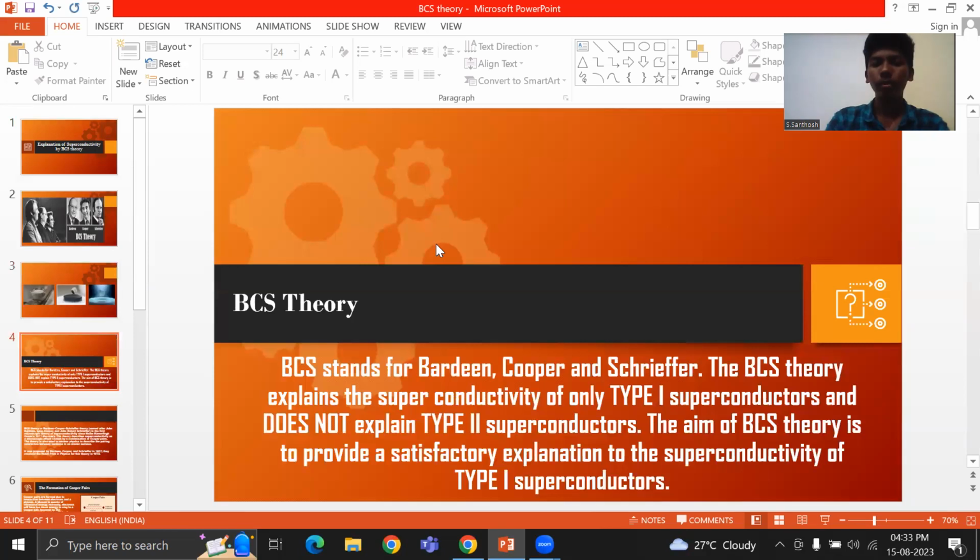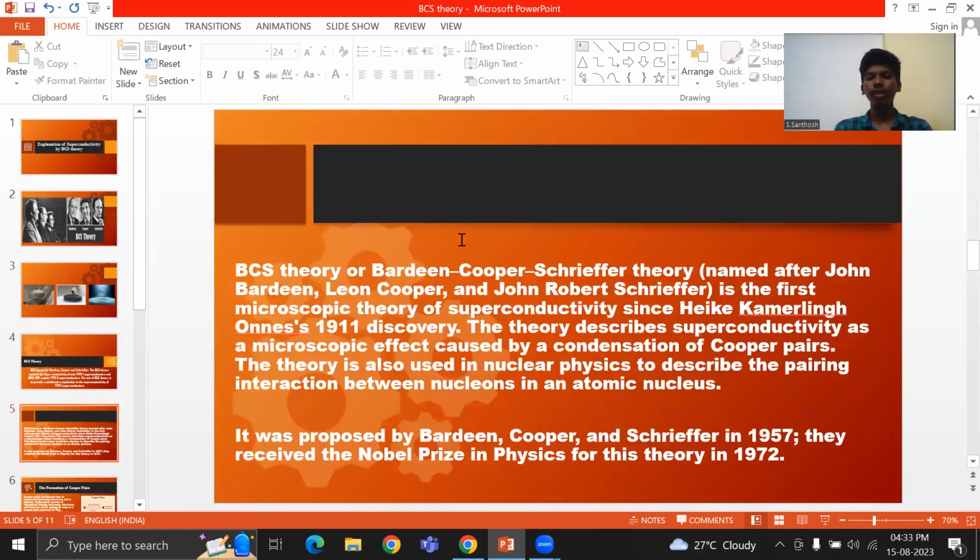BCS stands for Bardeen, Cooper, and Schrieffer. The BCS theory explains superconductivity only for type 1 superconductors, and it does not hold good for type 2 superconductors. That is because type 1 superconductors obey the Meissner effect completely, and type 2 superconductors do not obey the Meissner effect completely. The three scientists also won a Nobel Prize in Physics for this theory in 1972. The BCS theory was proposed in the year 1957.